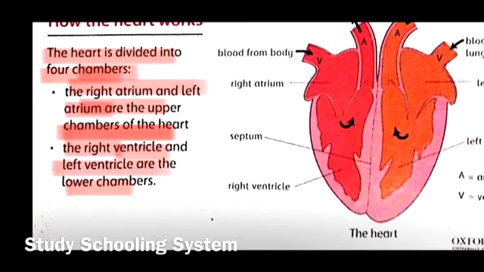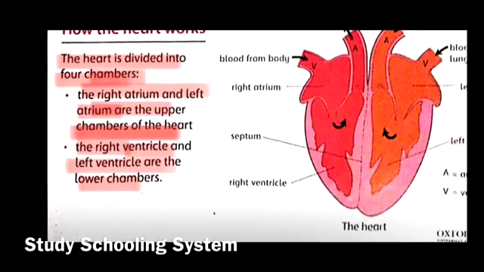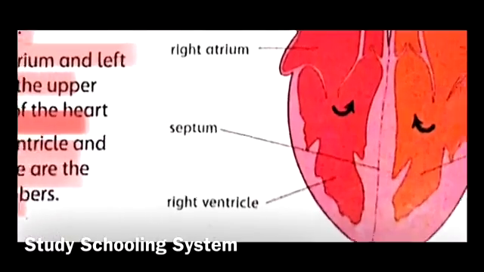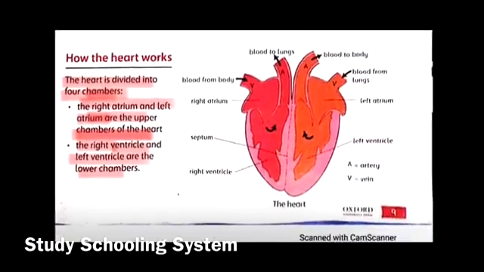So you can write this, and then they're asking you how the chambers are divided. So you're going to talk about how the septum is what divides the right side of the heart from the left side of the heart, right? So you will write all this, and then you will say the chambers of the heart are divided by the septum, as it divides the right side from the left side, and that's how you will finish the answer.